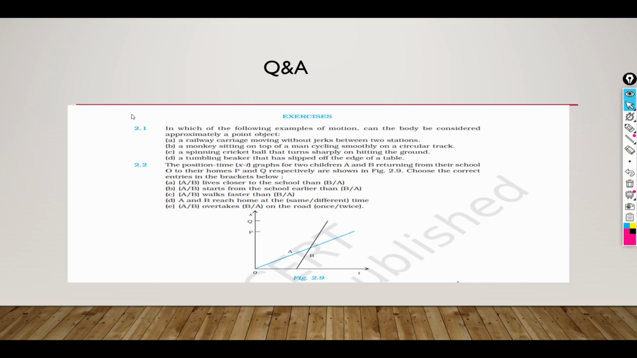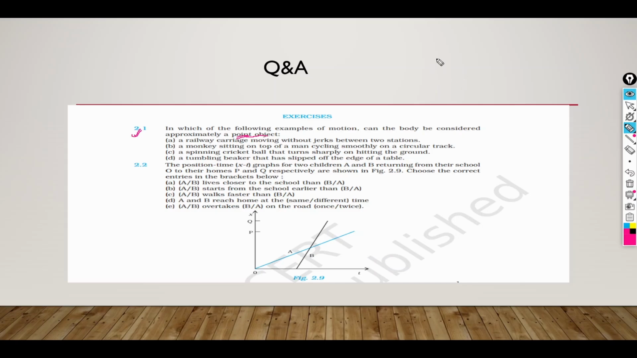We are discussing the exercise question of motion in a straight line. So the first question is, in which of the following example of motion can a body be considered approximately a point object? This question wants to know whether we have a clear concept about the point object or not. So when we call the object a point object,